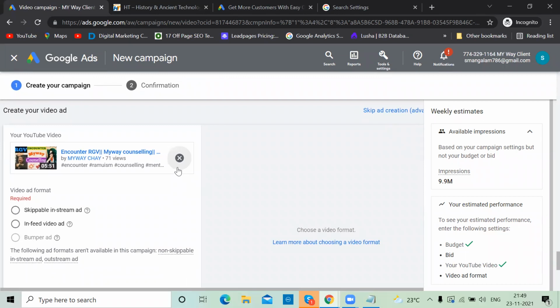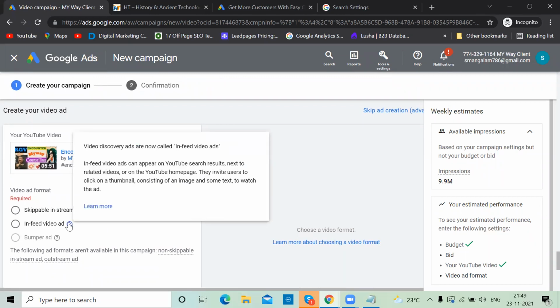Right. Now, whether you want skippable in-stream or in-feed video. Let's see. So this is video discovery ads. They changed it. Google keeps on changing things and we have to keep on learning. Video discovery ads are now called in-feed video ads. In-feed video ads can appear on YouTube search results, next to related videos, or on the YouTube homepage also. They invite users to click on a thumbnail consisting of an image and some text to watch the ad.